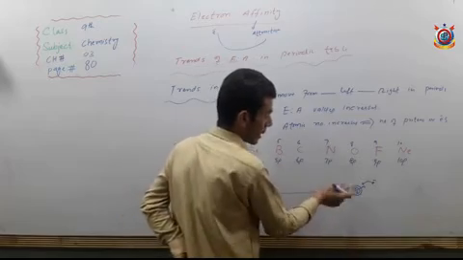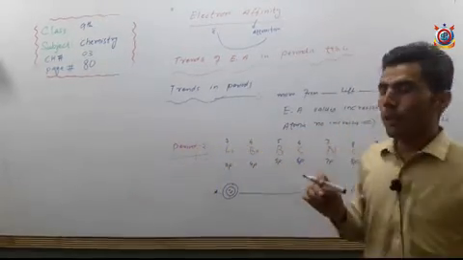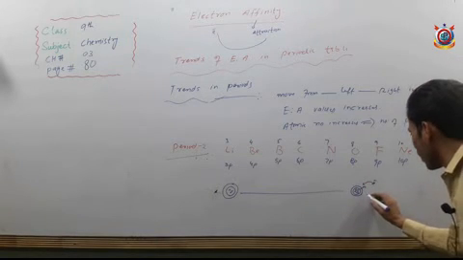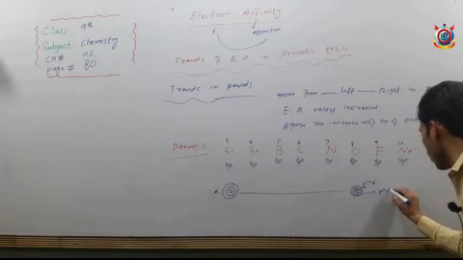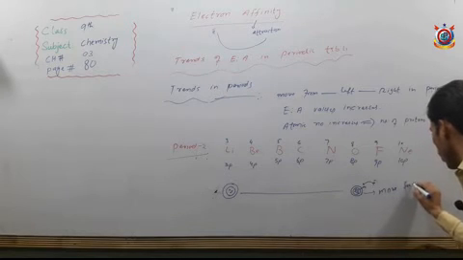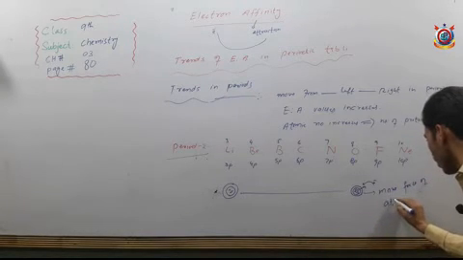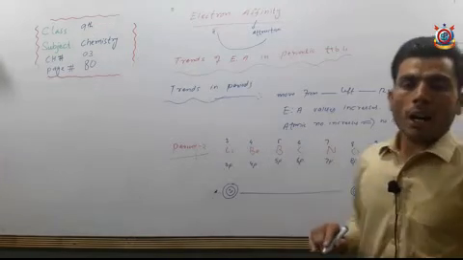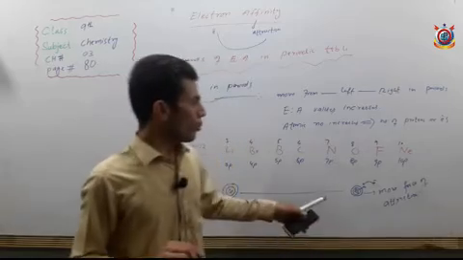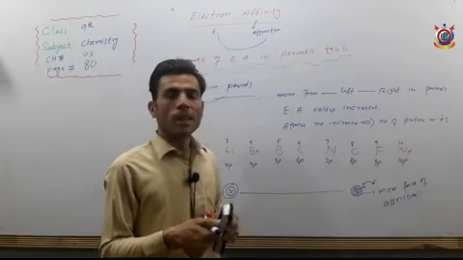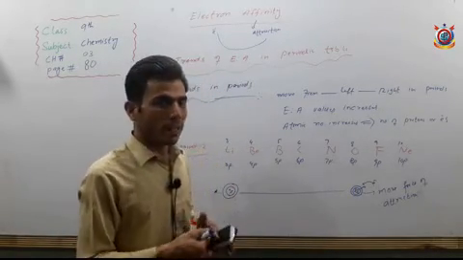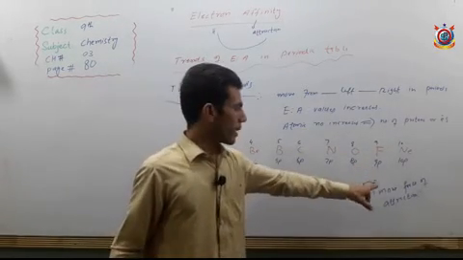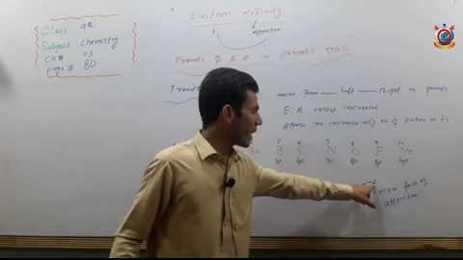So the nucleus attracts more strongly, the nucleus puts more force of attraction on what? On the new incoming electron.